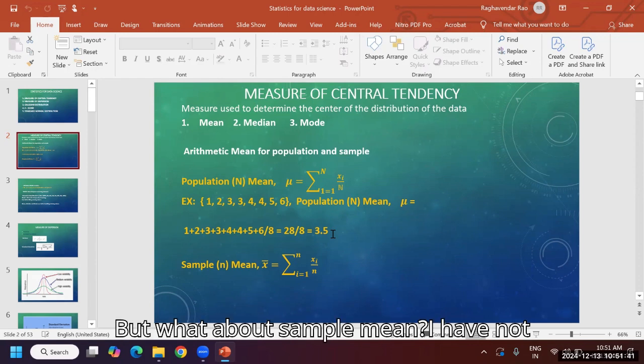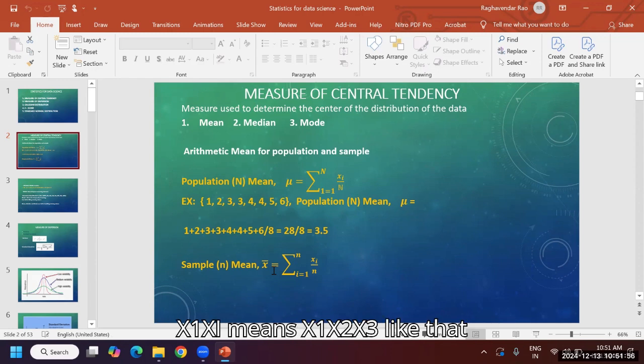But what about the sample mean? I have not taken any sample here. So x bar is called the sample mean. Since all are x's, we are seeing x1, x2, x3, like that xi. So the sample mean is denoted by small n, or x bar. X hat will be different; in future x hat will come. I'm not going to add confusion now. But x bar is different: summation of i equal to 1 to n, xi by small n, that's it.